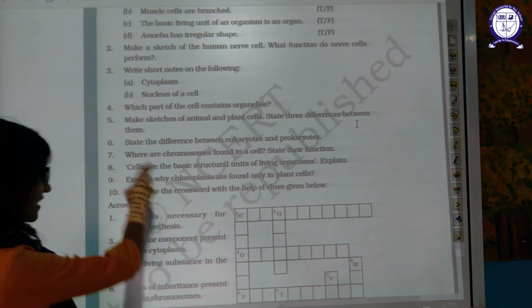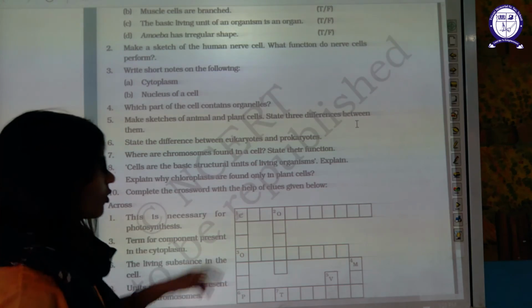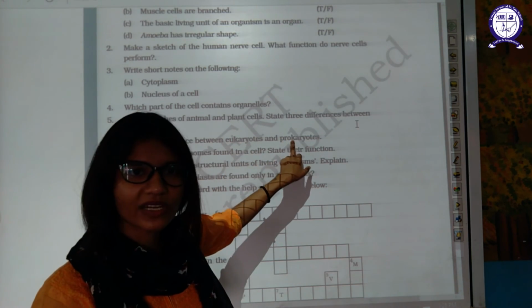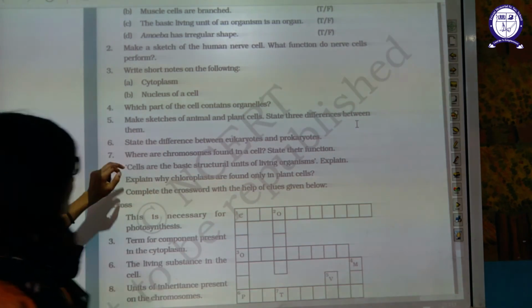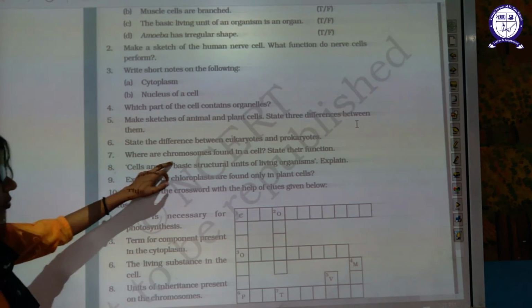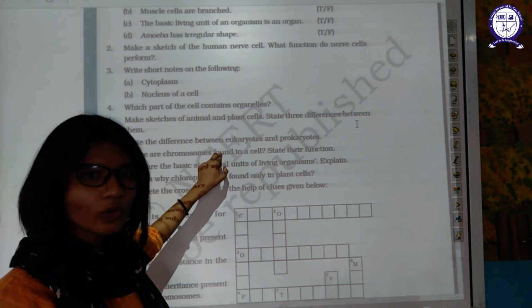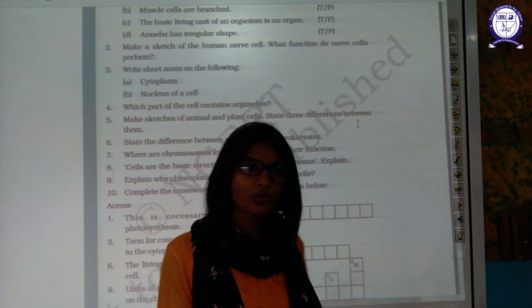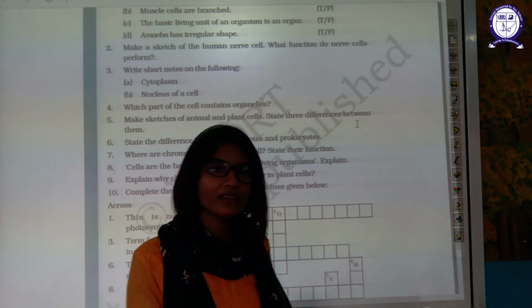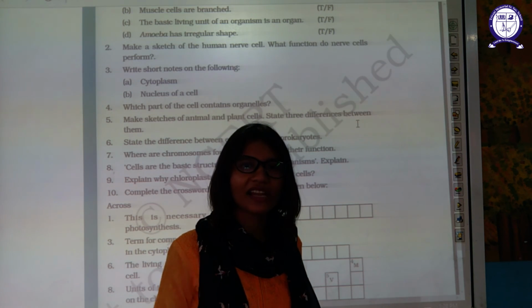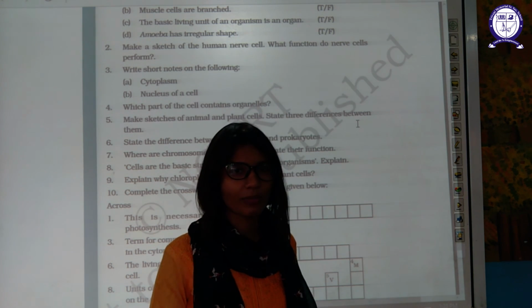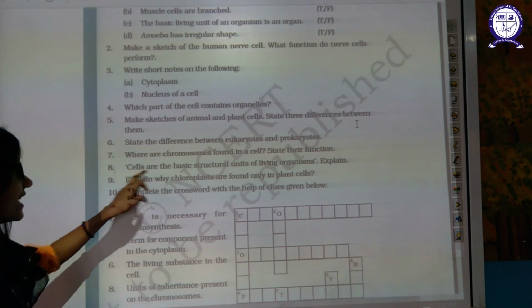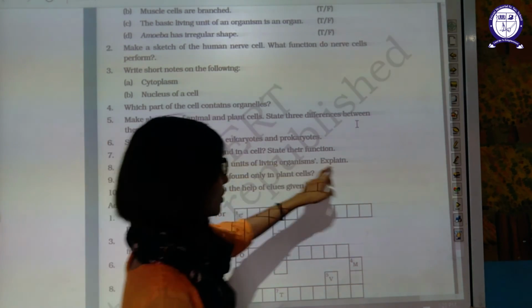State the difference between eukaryote and prokaryote. Eukaryotes have a nuclear membrane. The nuclear membrane is absent in prokaryotes. But where are the chromosomes found in the cell? Inside the nucleus. State their function. The function of chromosomes is that they carry the basic unit of heredity, which is genes. They carry the genes and pass them on from parents to offspring.